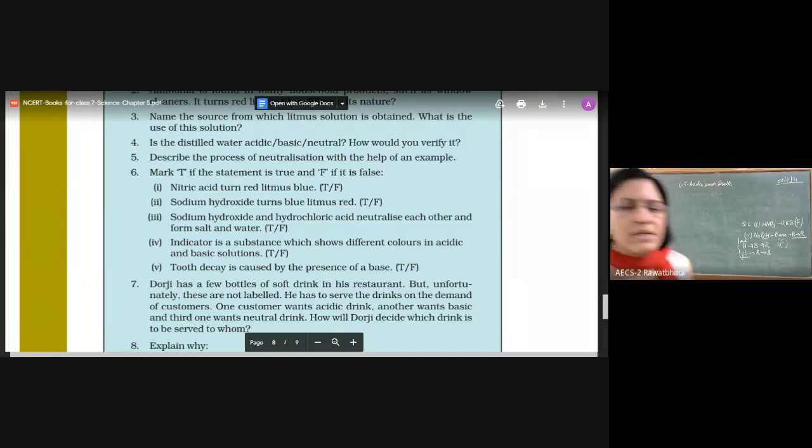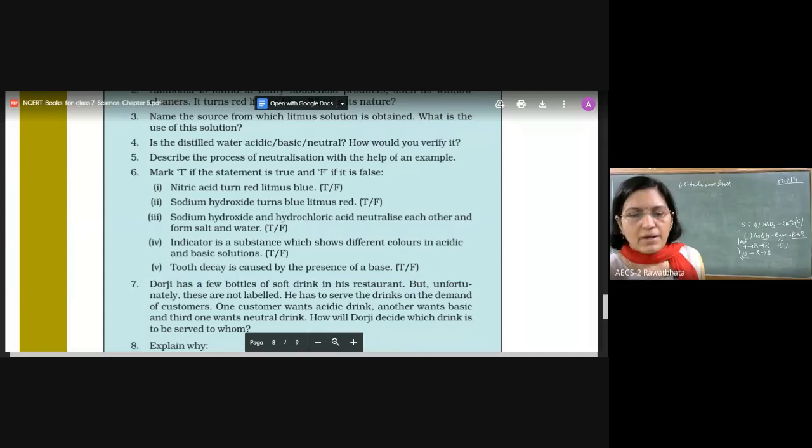The third one says sodium hydroxide. Let me write that first. This is the third part of question number 6. It says sodium hydroxide and hydrochloric acid, HCl. By now you must have learned these formulas, my kids.